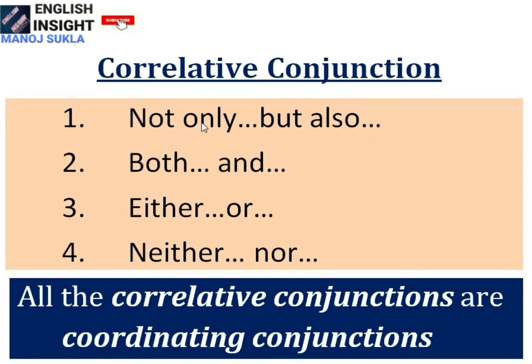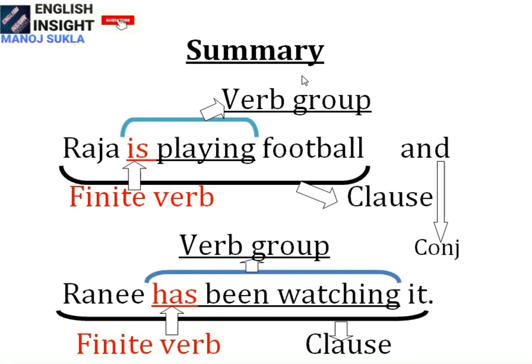One is not only but also, second both and, third either or, fourth neither nor. These are called the correlative conjunctions. And again I want to tell you, all the correlative conjunctions also belong to the coordinating conjunctions.